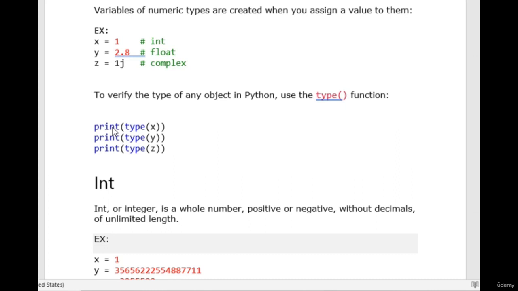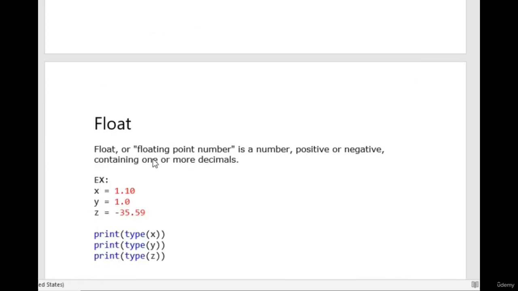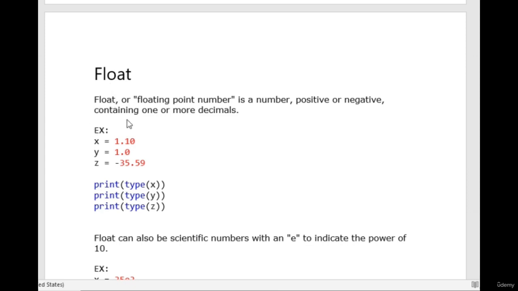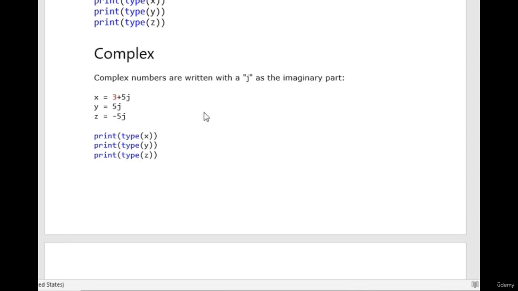Moving on, integer, you can have these kinds of things. Integer, one positive value can be written, or multiple digits can be written, or minus values can be written. This is what integer holds. Next we have float. In float you can see you can have decimal values. In float you can have multiple values in decimal, that too in positive or negative. Anything you can have. In a complex, the j part is an imaginary part.